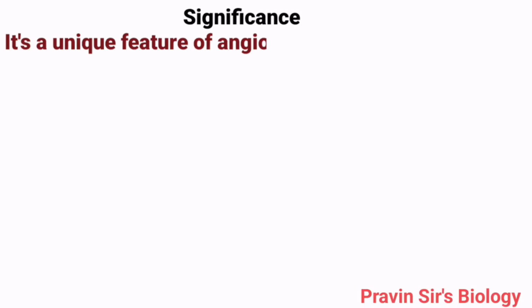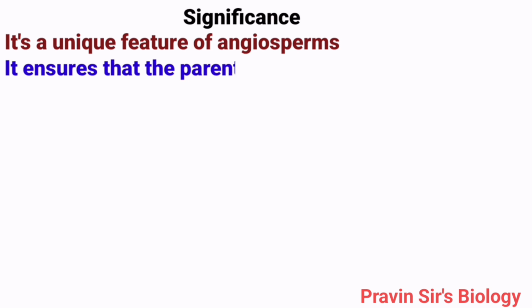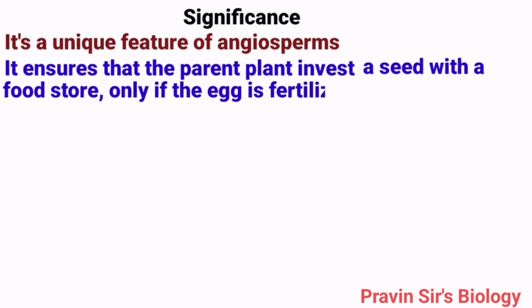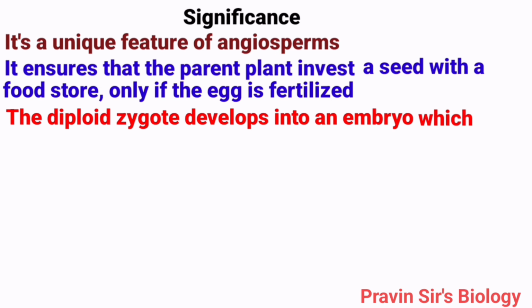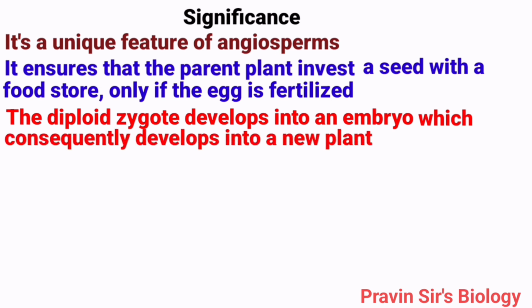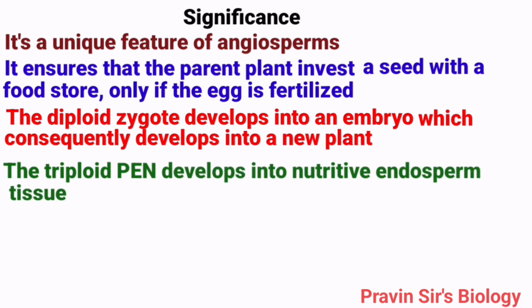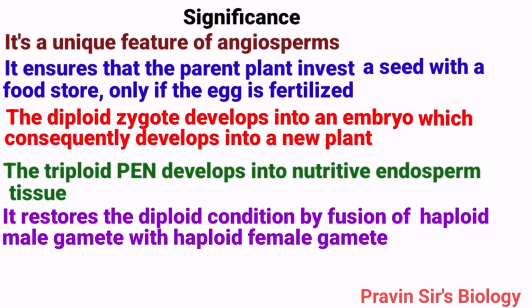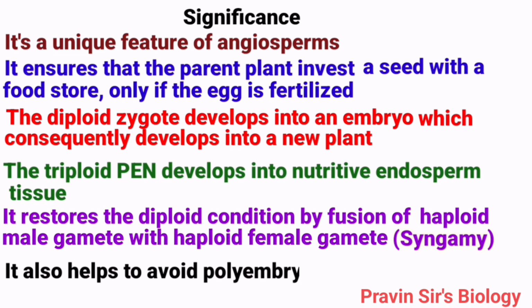Significance: it's a unique feature of angiosperms, ensures that the parent plant invests a seed with a food store only if the egg is fertilized. The diploid zygote develops into embryo, which consequently develops into a new plant. The triploid PEN develops into nutritive endosperm tissue. It restores the diploid condition by fusion of haploid male gamete with haploid female gamete, that is through syngamy. It also helps to avoid polyembryony. So this was all about double fertilization.